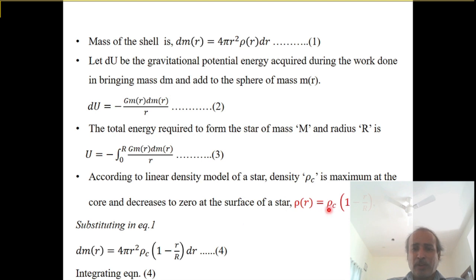Now substituting rho for the linear model in equation 1, equation 1 becomes dm of r equals 4 pi r squared, and in place of rho of r, you should write rho c into (1 minus r by R) into dr. Call it equation number 4. Now integrating equation 4, we will get m of r. Integration means removing the d, the differentiation.